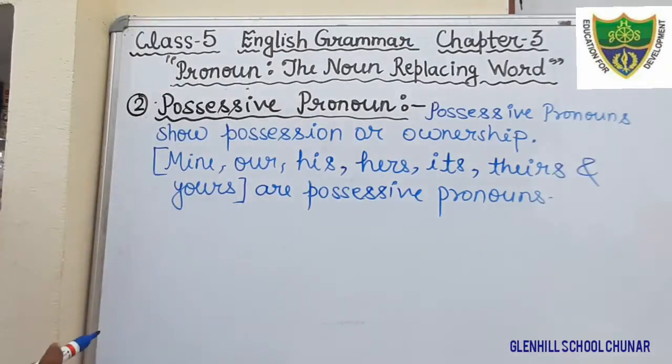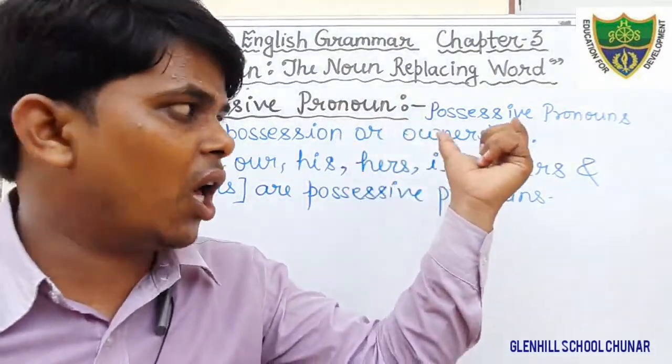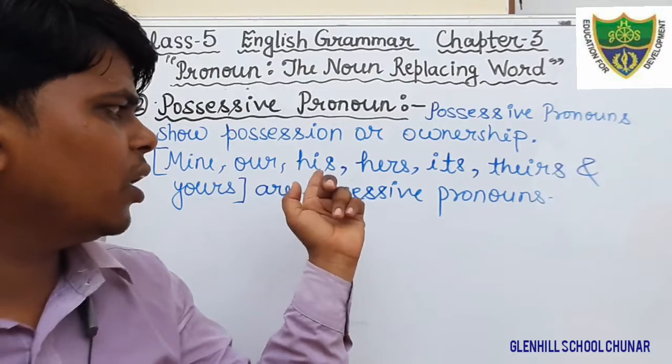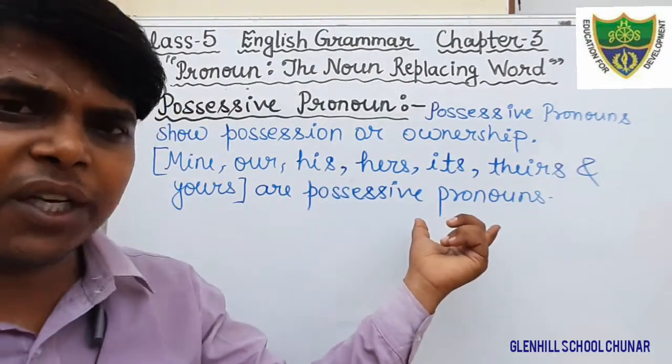Okay, students, just write down. Possessive pronouns show possession or ownership. These pronouns, mine, our, his, her, its, their, your, are the possessive pronouns.